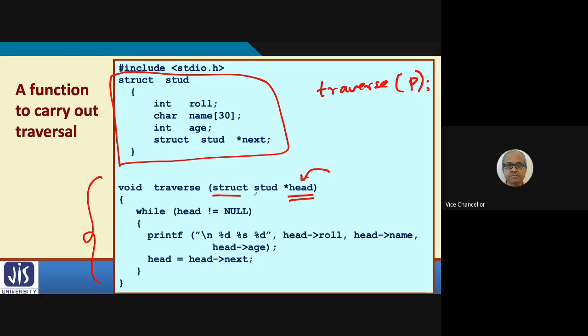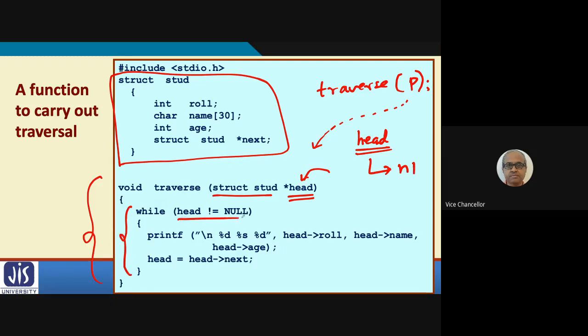This is also a struct stud star, a pointer. So whatever the value of p is when you call it, this p will get copied to head. So now head will point to the beginning of the list, that means n1. The rest of the program is the same as I showed in the previous program.